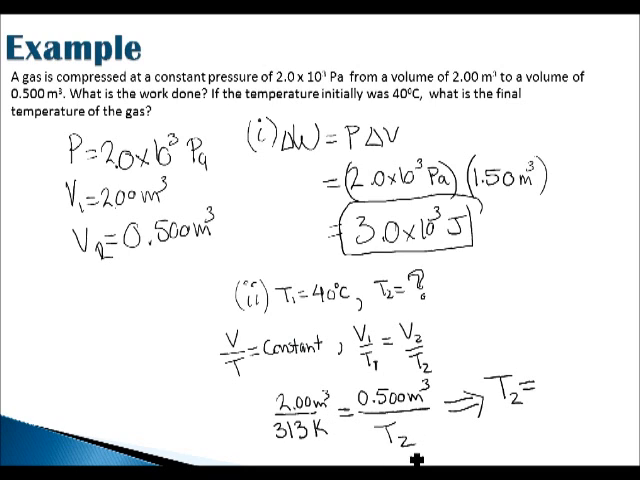So I want you to try that on your own, rearrange that equation, and the final answer you should get is 78.25 Kelvin. And if we convert that back to Celsius, which is what we were originally given, this gives us a temperature of minus 195 degrees Celsius.